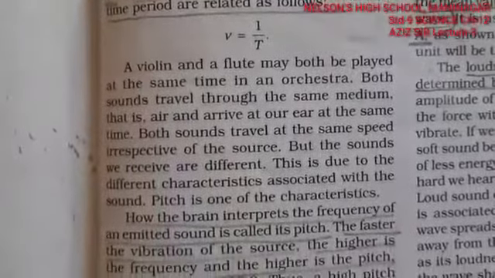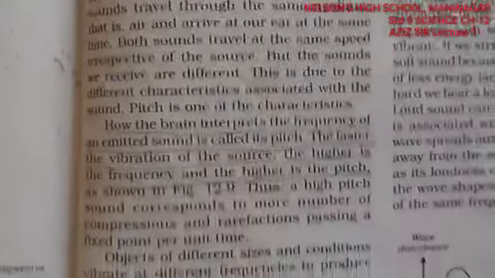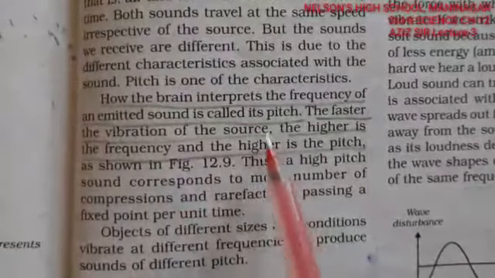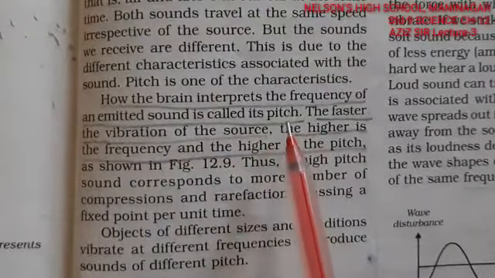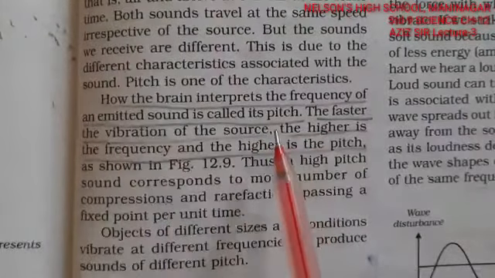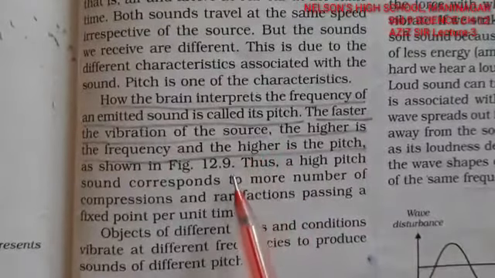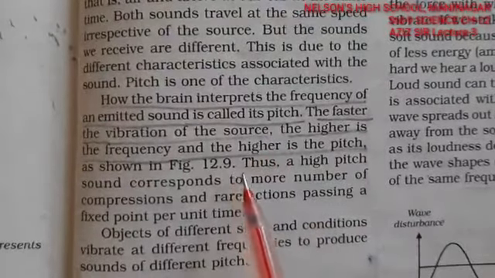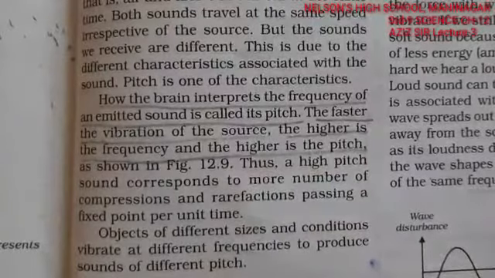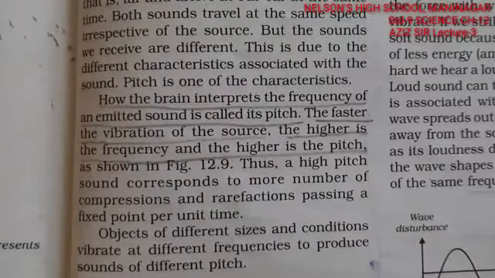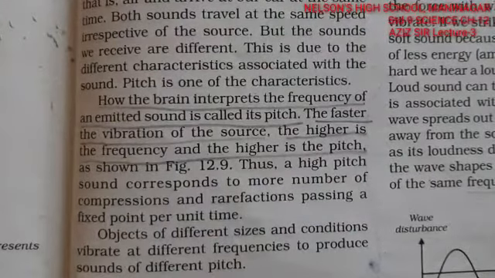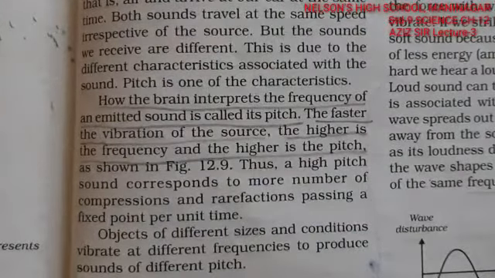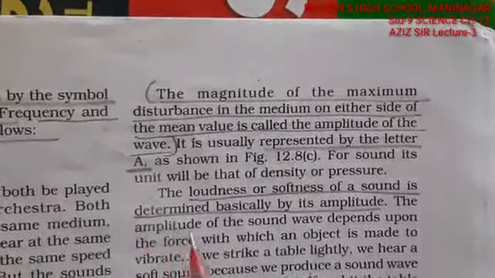Now the brain interprets the frequency of the emitted sound as pitch. A very high frequency is called a high pitch voice, and a low frequency is called a low pitch voice. A female voice has a high pitch frequency, and a male voice has a low pitch frequency, so you can distinguish between male and female voices. The shrillness of the sound is due to the higher frequency, and male voices have the lower frequency.